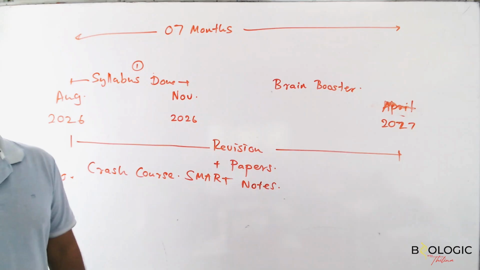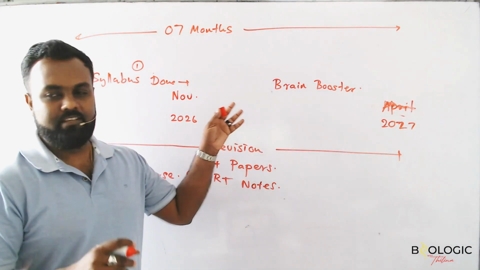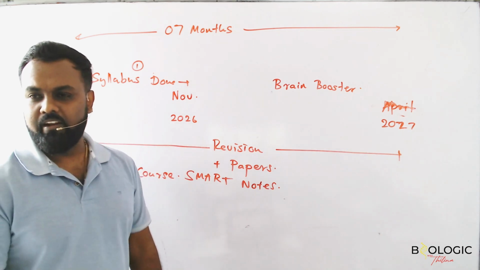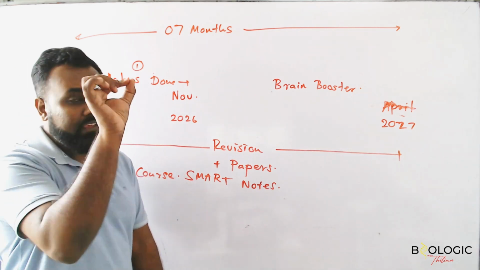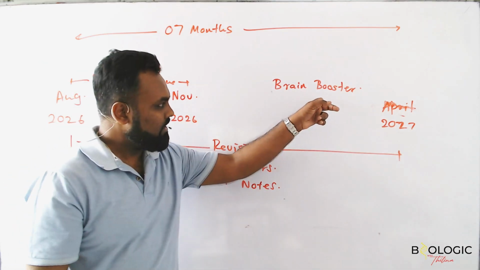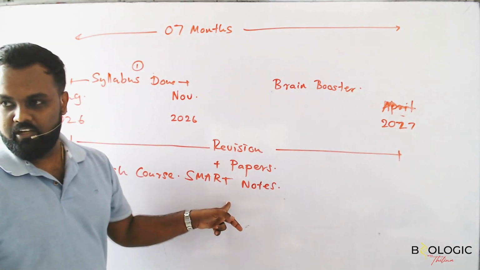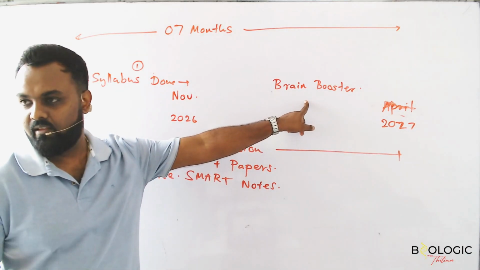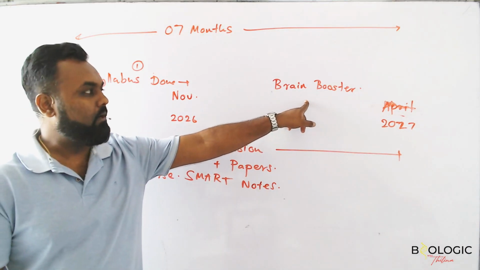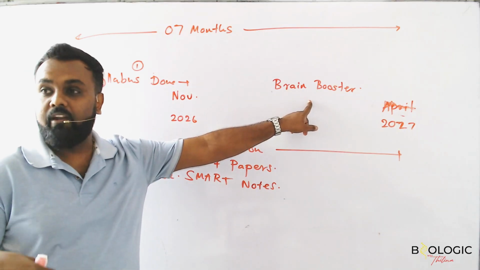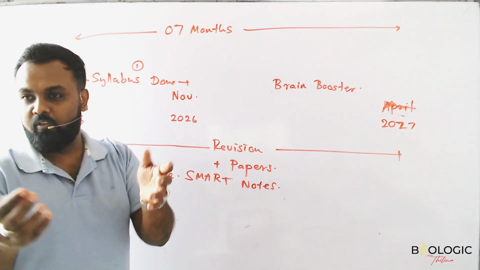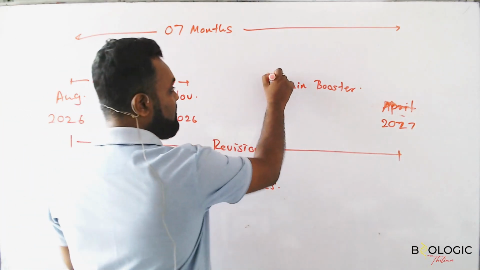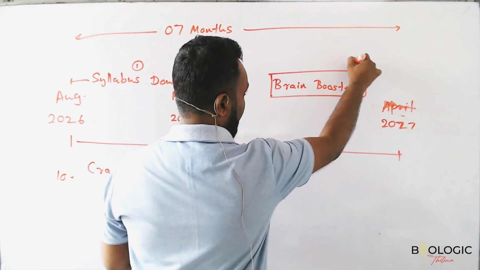I am giving it at the very last moment. The entire syllabus will be about 40 pages, very short, containing only keywords. But you can't understand Brain Booster without the revision you did first. If you have done this, you can understand what is there, because only words are there. For example, if you have biology today, you can have it in your hand just before the exam and quickly go through it. That means the entire syllabus will be done. This is the last tute you should have in your hand.